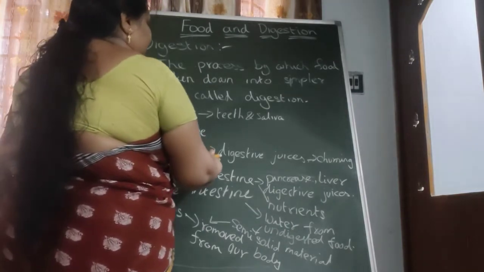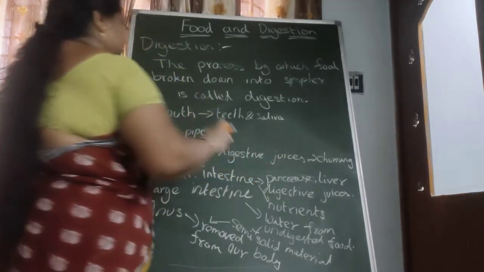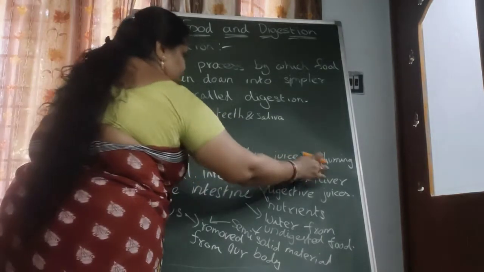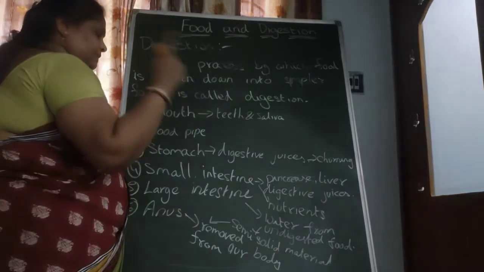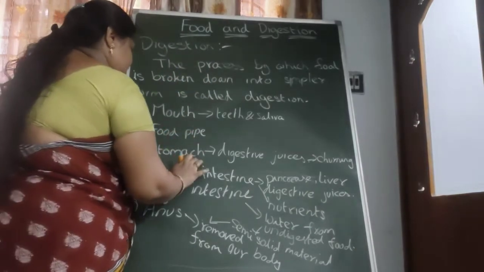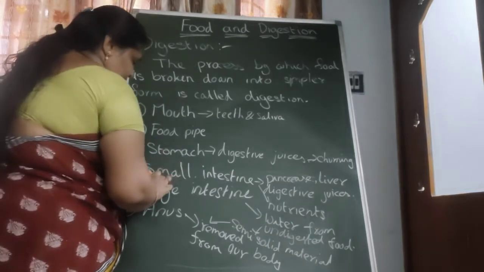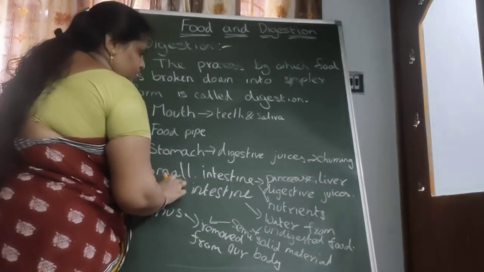In the stomach, digestive juices help convert the food items into simpler form through the process of churning, the spinning movement. Then from the stomach, the food items come into the small intestine.